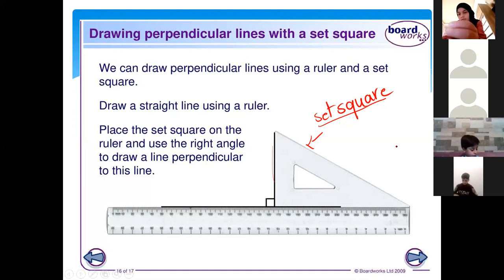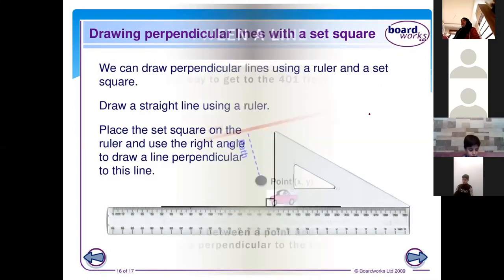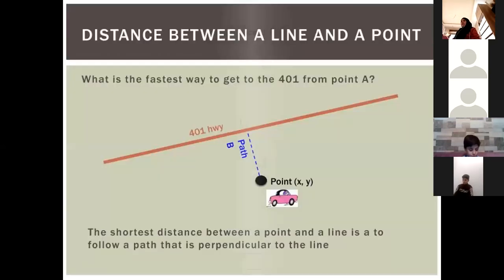Which is better? Use the one till 30. I can't hear you. Isn't it important to put the right angle on the side? Wait, I will show you how.